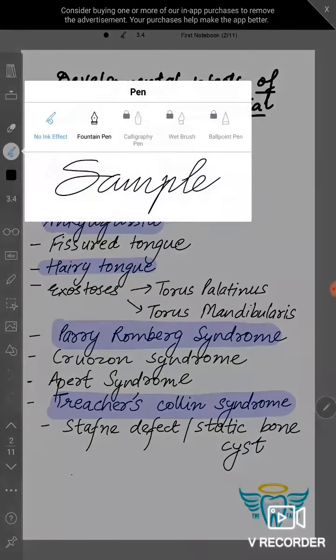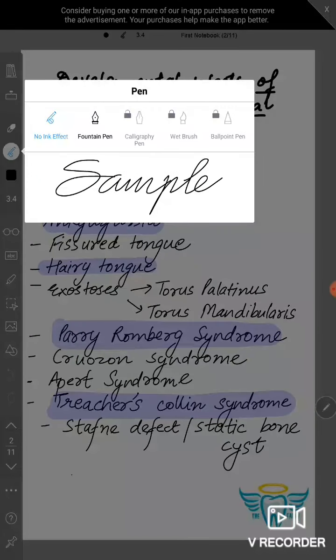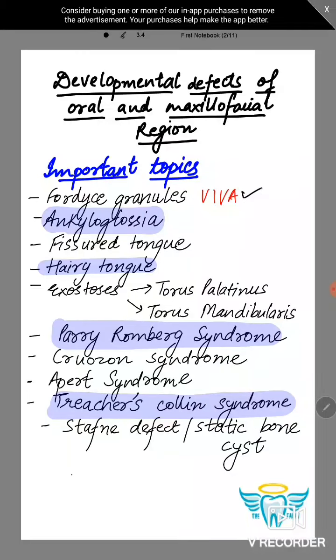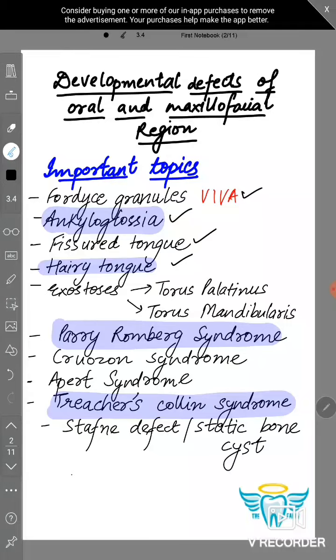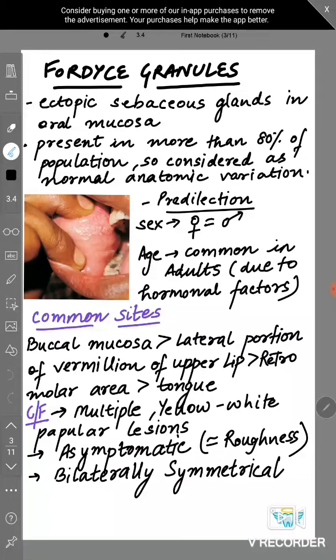We will cover our four topics in this video: Fordyce granules, ankyloglossia, fissured tongue, hairy tongue. These all can be asked as short notes for 5 marks. Now, first topic is Fordyce granules.